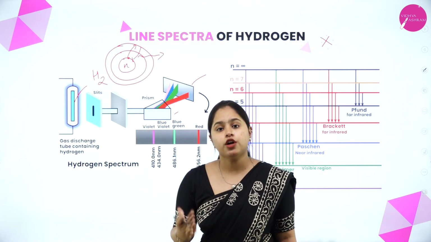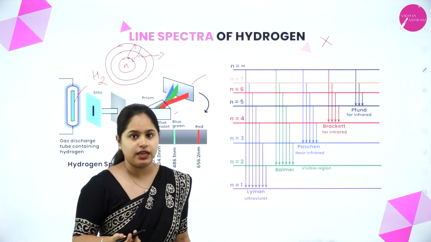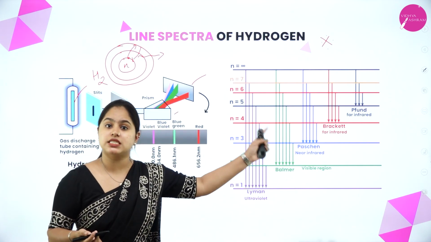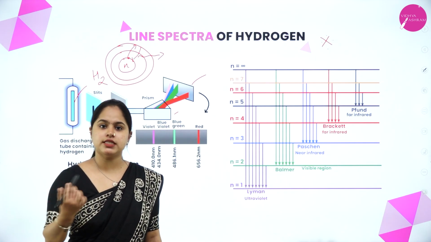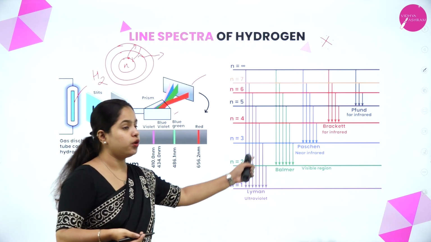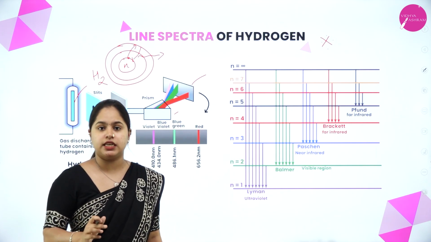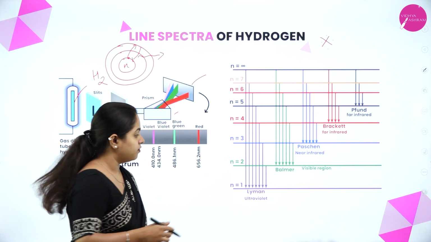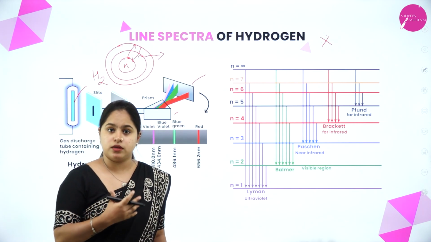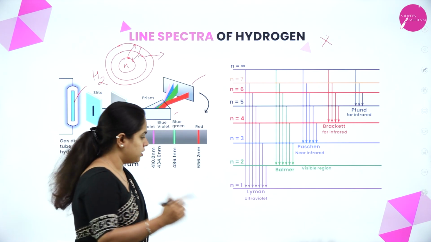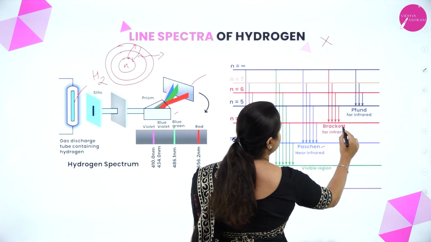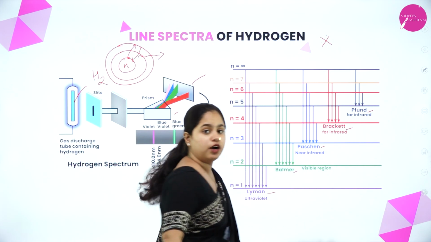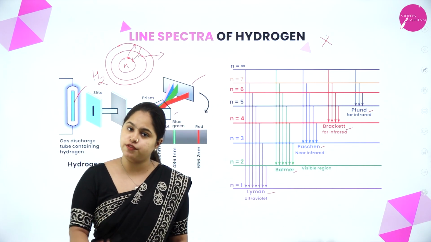The beauty of the line spectrum of hydrogen is that you obtain different series of lines. Clear? So what are these different series of lines? You are going to study 5 different series of the line spectrum of hydrogen, which are named after the scientists who discovered them: the Lyman series, Balmer series, Paschen series, Brackett series and Pfund series. The P is silent here, it is Fund series.